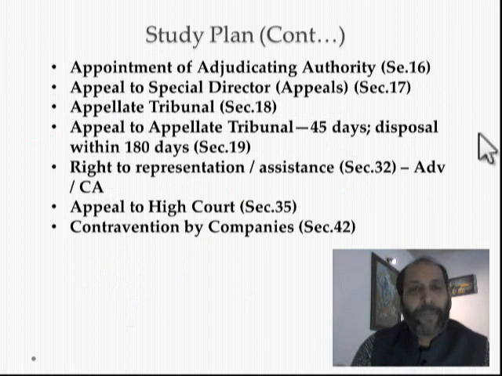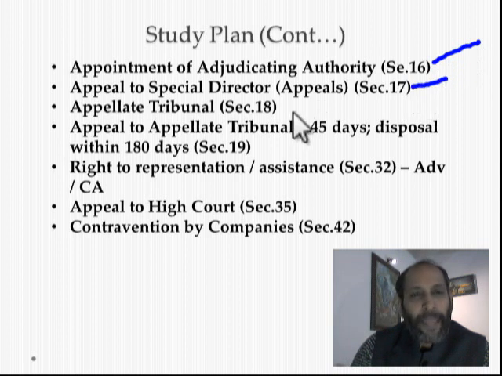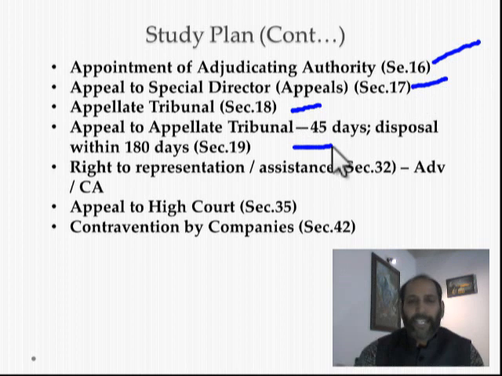Other provisions regarding administration: adjudicating authority, section 16; appeal to special director, section 17; appellate tribunal, section 18; appeal to appellate tribunal, time limit is 45 days. In most laws, the appellate tribunal time limit is 45 days. Disposal of appeal by the appellate tribunal is within 190 days.